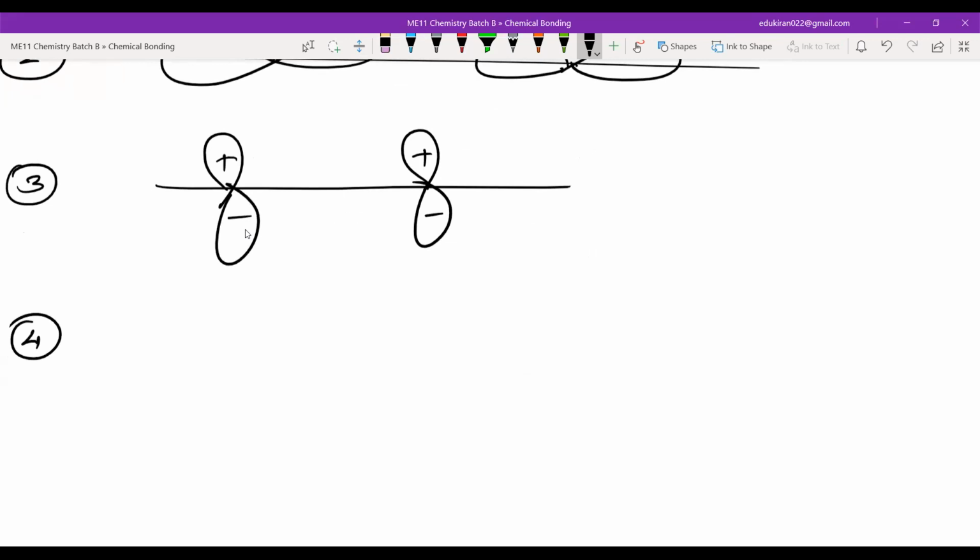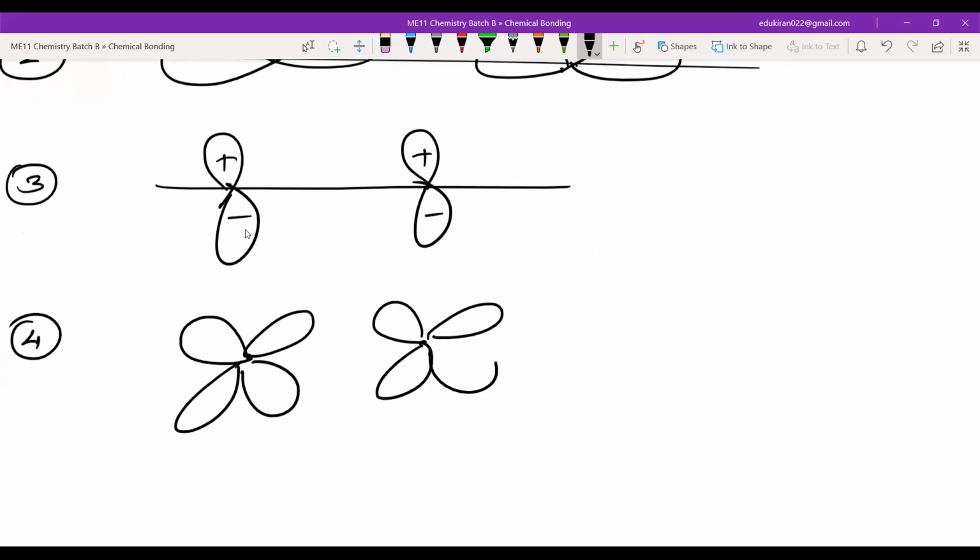You can also tell about d bond. For example, if you have this, what do you think? Pi bond. Yes, this will be pi bond. Now you can see you are very capable of identifying the sigma bond and pi bond.